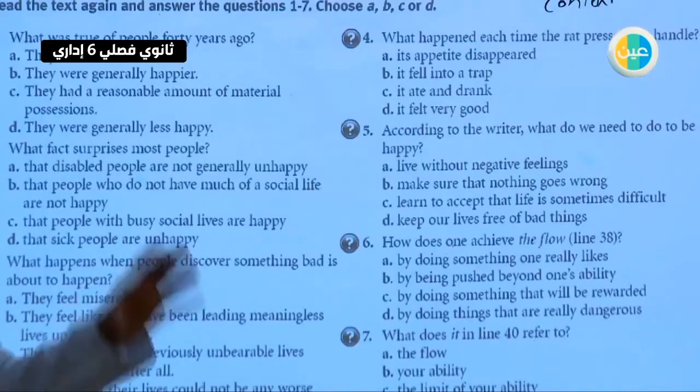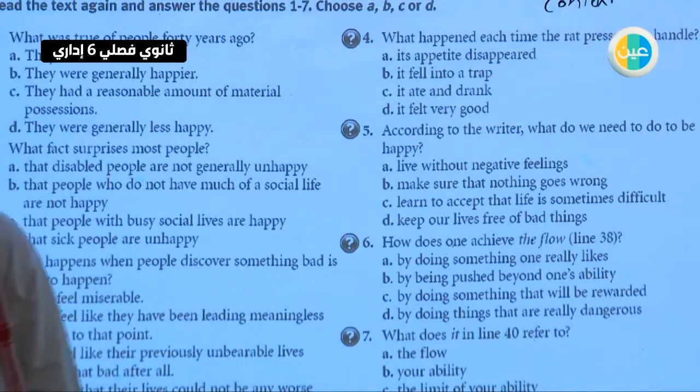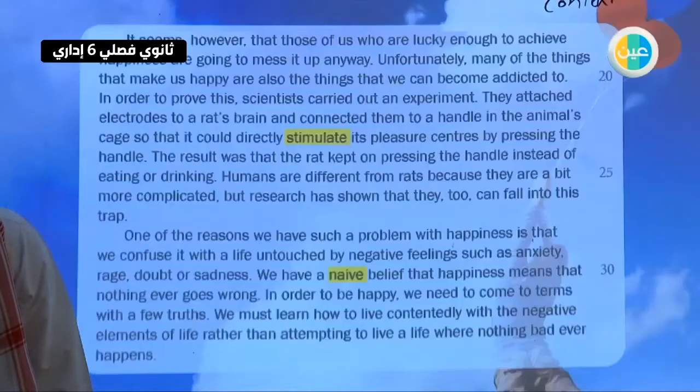So now we have read the article, so we need to answer the questions here. So let's check the first one. The first one says, what was true of people 40 years ago? So I think this part is in the first part of the paragraph. So let's go back again and check.